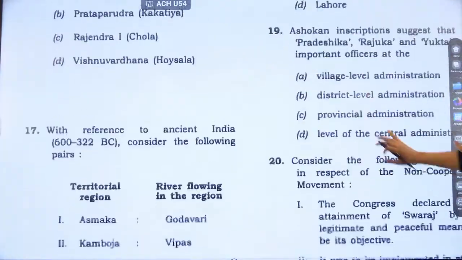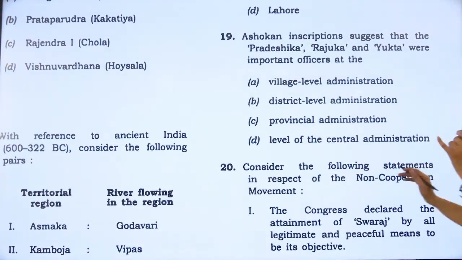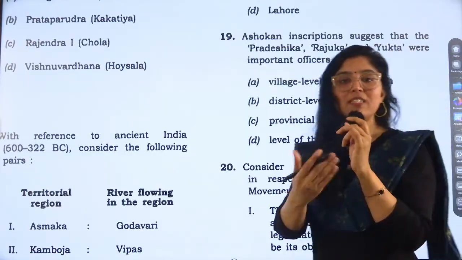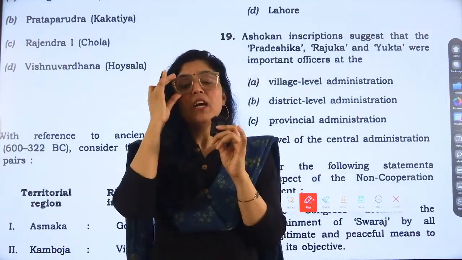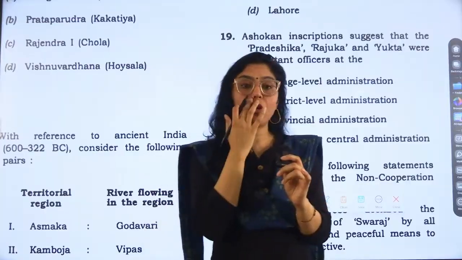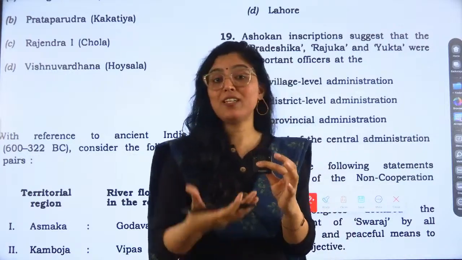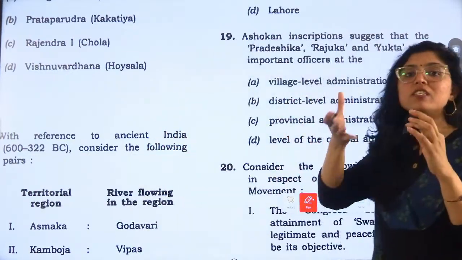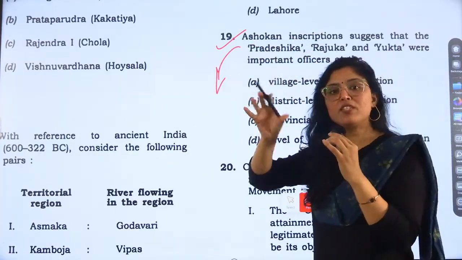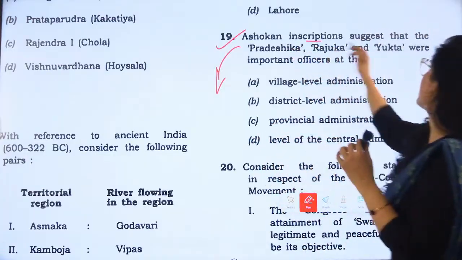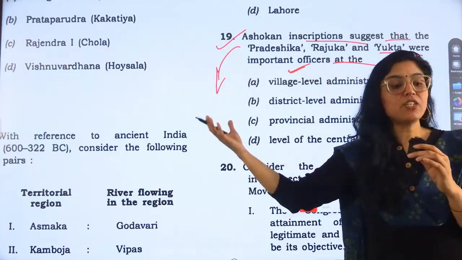Okay. Now, Ashokan inscriptions. I already told my students to expect a question from Ashokan inscriptions. Why? Can my students tell me why in the comment section? I told every student that Ashokan inscriptions would definitely come, because UNESCO has added the Ashokan edicts to the tentative list, right? So we can expect the question. These kinds of changes make topics relevant, and UPSC is all about the relevancy of the topic. Yes or no?